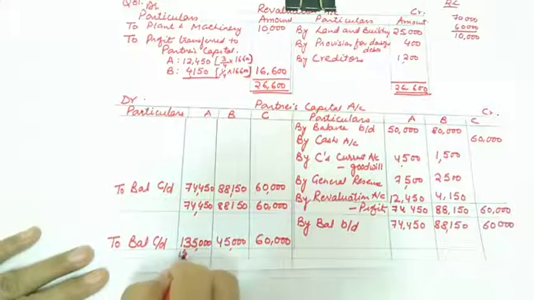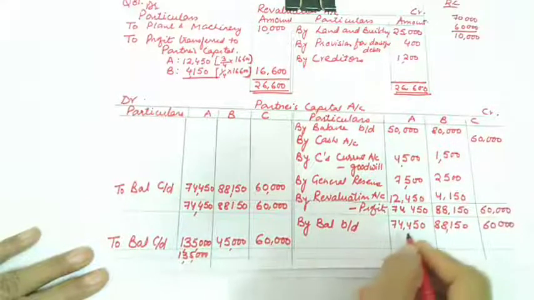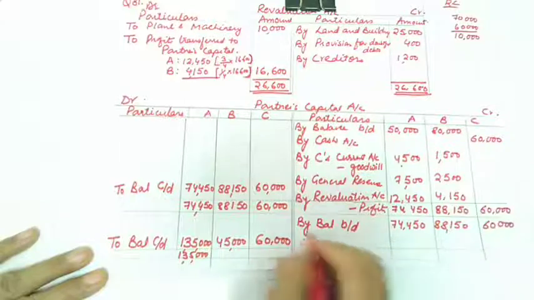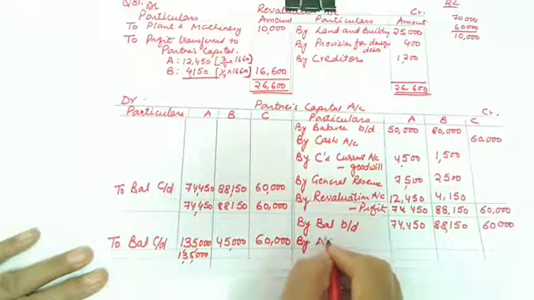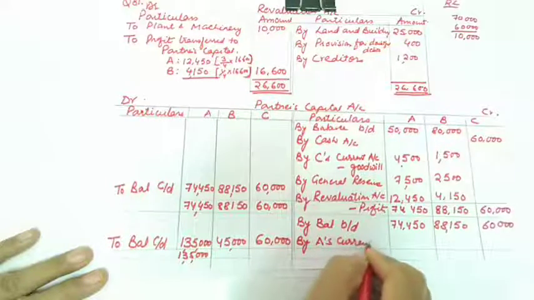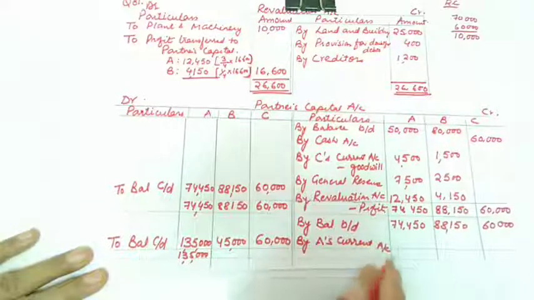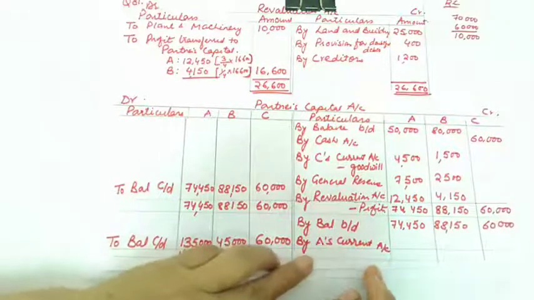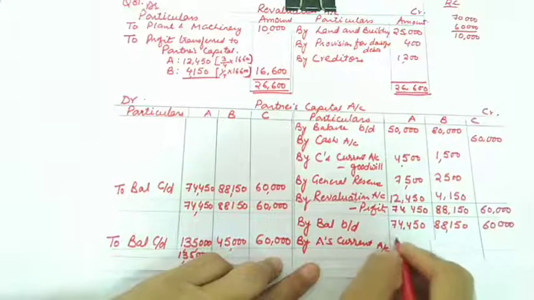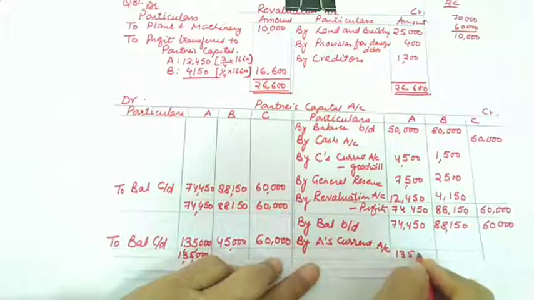So this is 1,35,000 and this side is, while actual capital is less. So in this case we can ask A to bring the capital, but we are not doing this through cash. So this balance will be transferred to A's current account. And where will you show A's current account? This will be shown on the asset side of the balance sheet. So A's current account will be 1,35,000.